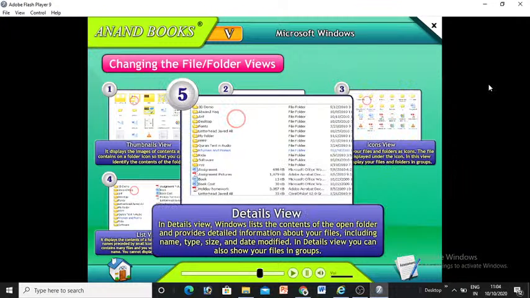Details view. In Details view, Windows lists the contents of the open folder and provides detailed information about your files, including name, type, size, and date modified. In Details view, you can also show your files in groups.